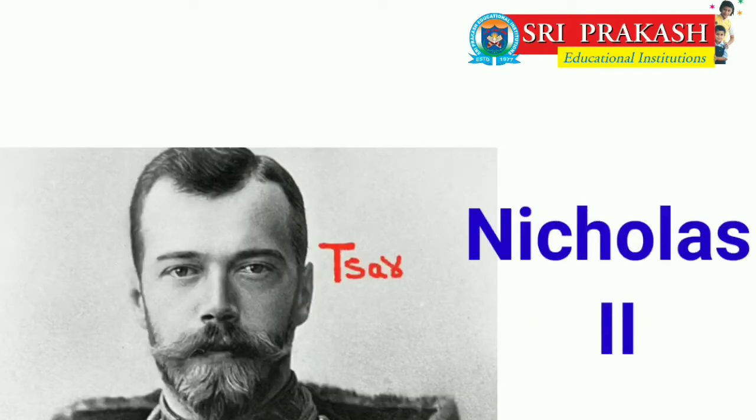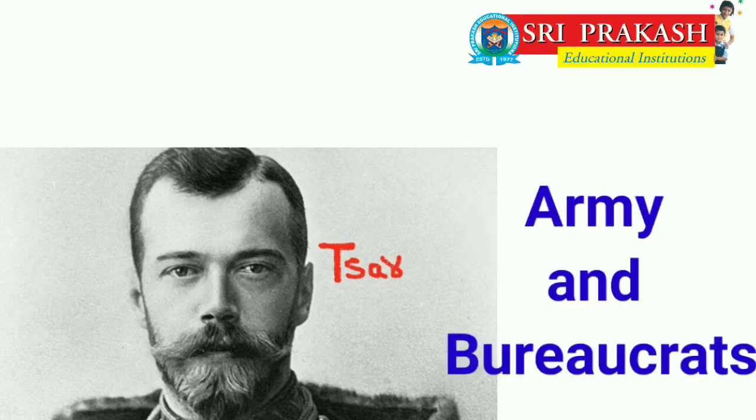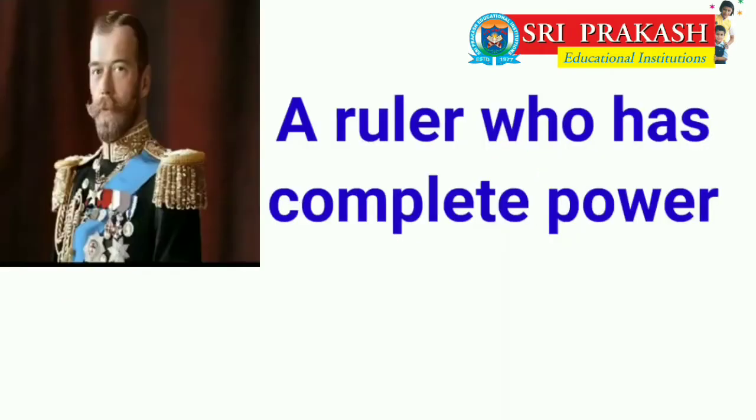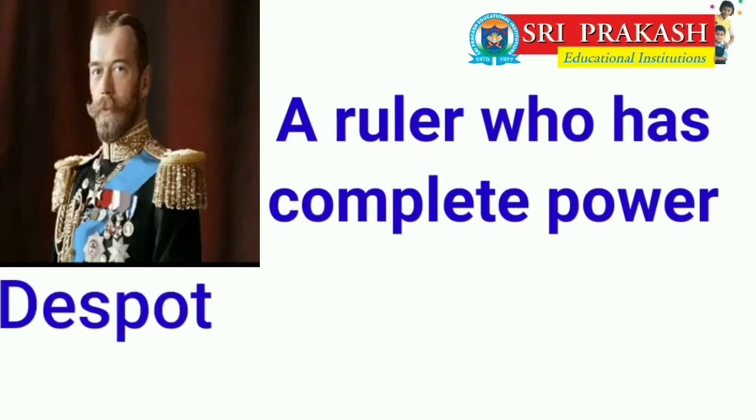Tsar Nicholas II ruled over his vast Russian empire like any autocrat, with the help of the army and bureaucrats. What is meant by autocrat? It means a ruler who has complete power. We can call him even a despot.